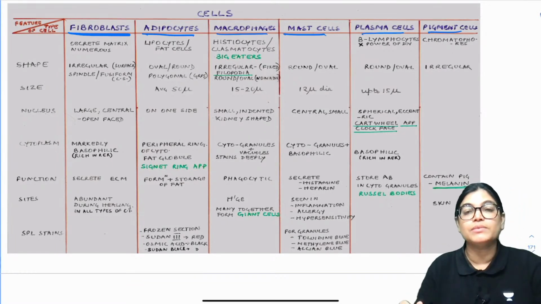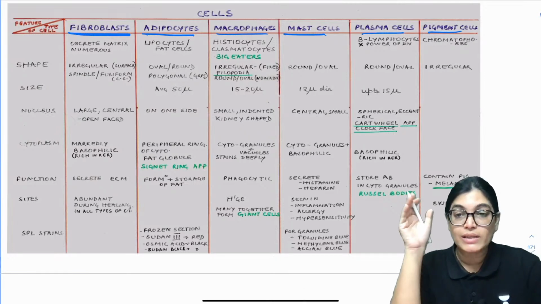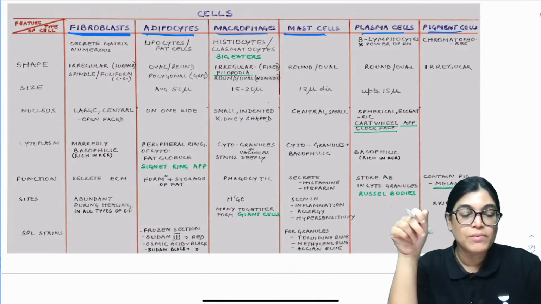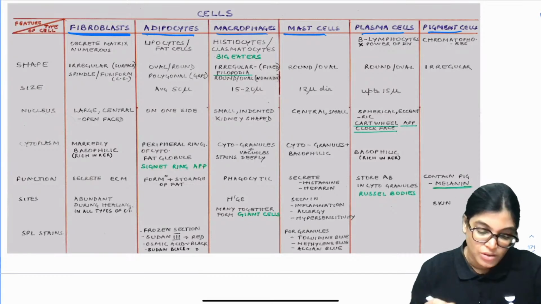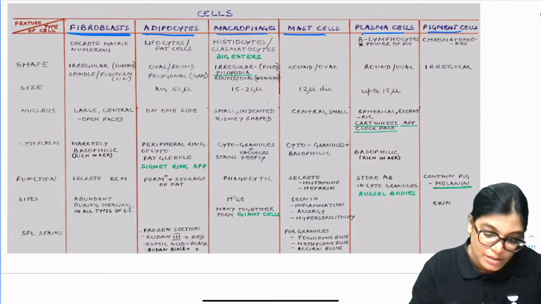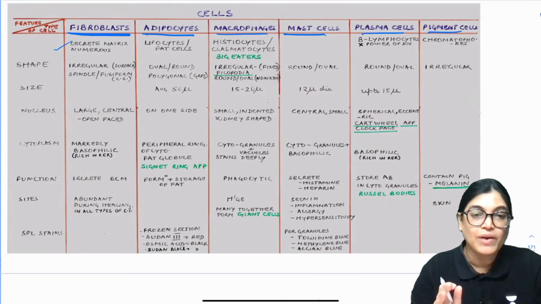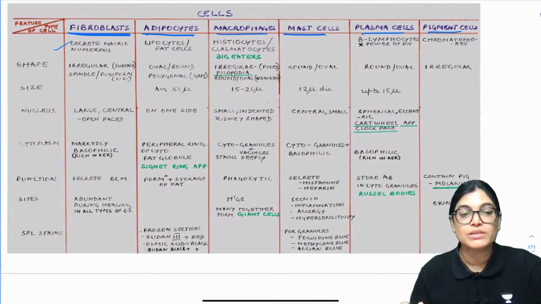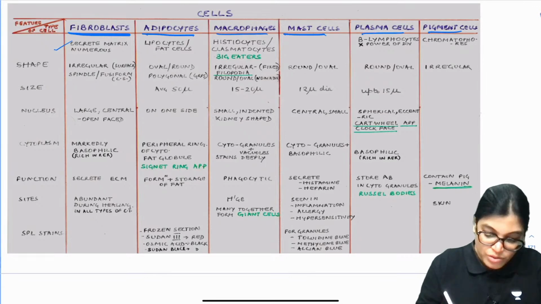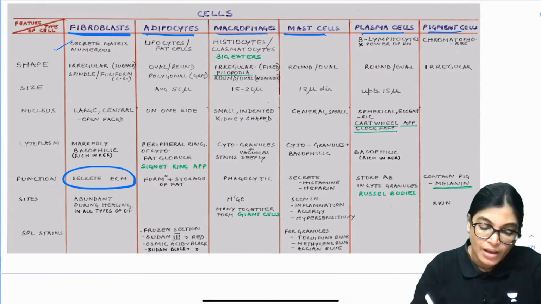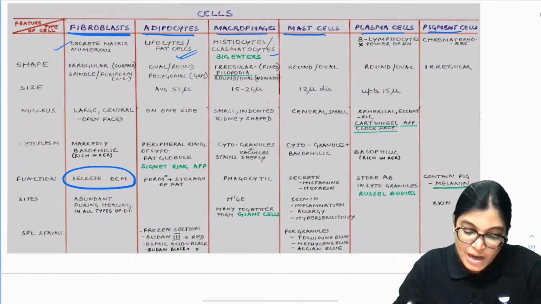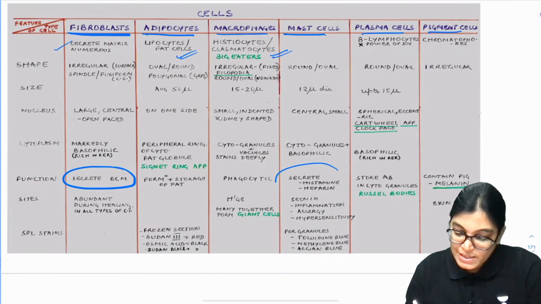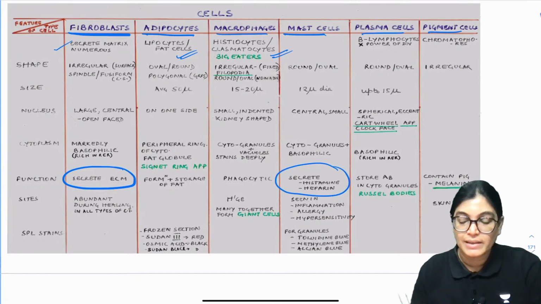This comparative table shows the comparison of important cells of the connective tissue: fibroblasts, the adipocytes, the macrophages, the mast cells, the plasma cells, and the pigment cells. So let's talk about the shape. The most important thing is that fibroblast is an important source of secreting extracellular matrix. So it will form extracellular matrix. Adipocytes form lipocytes and fat cells. Macrophages are the big eaters. Mast cells secrete histamine and heparin.